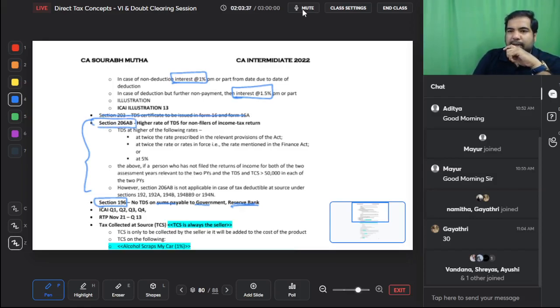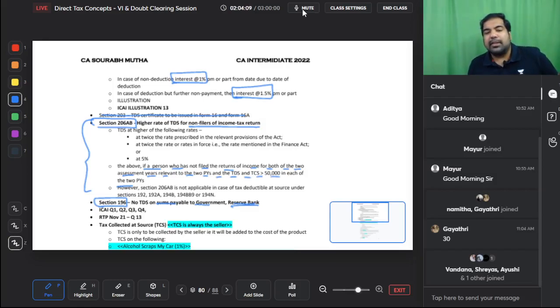Guys, generally the TDS rate is 1%, 2%, 5%, 10%, 30%. But they say that if you have not filed your return, if a person has not filed the return of income for both of the 2 assessment years relevant to the 2 previous years, and the TDS/TCS is greater than 50,000 in each of the 2 previous years. Example, last year and the year before you have not filed your return, but your TDS is more than 50,000. That means you have so much income that your TDS is more than 50,000. Then in that case, they are going to punish you because you're not filing your return of income.